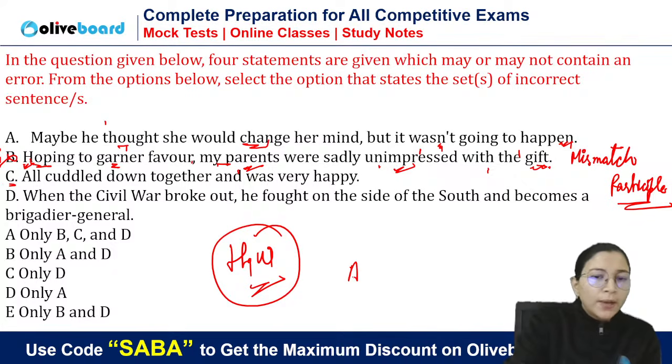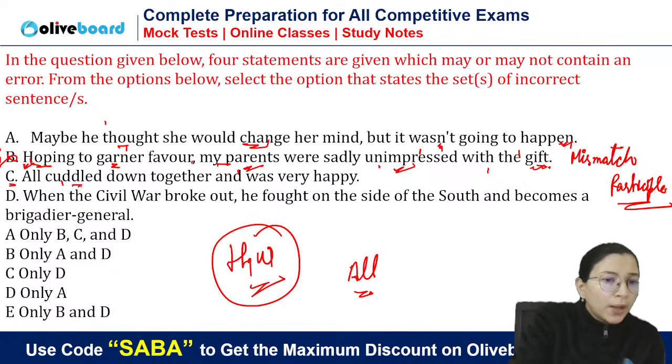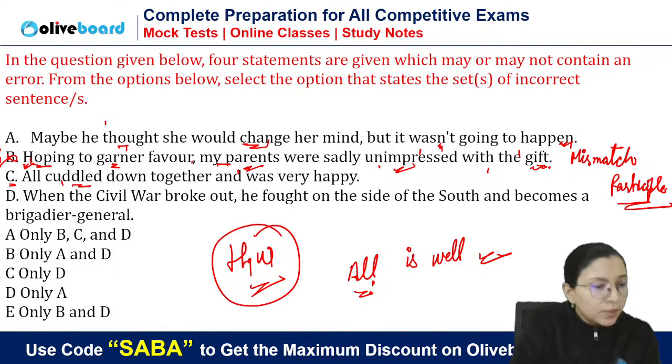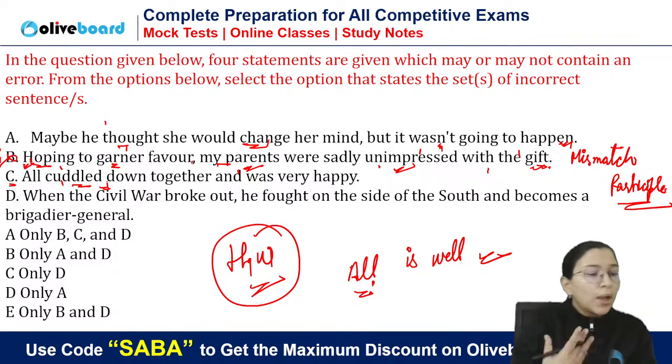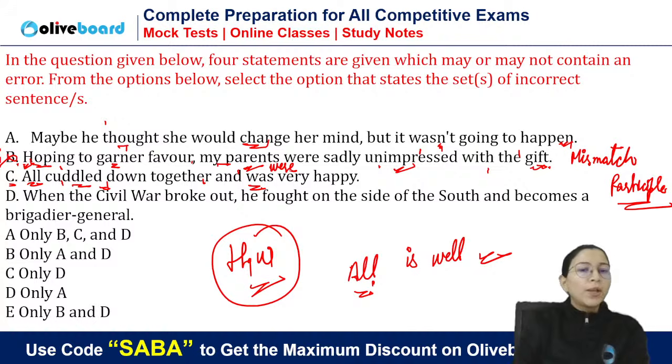All cuddle down. See, all can refer to one also. All can refer to countable and uncountable. But can you use it for uncountable with cuddle down? Contextually you have to decide, because we can say all is well. This is also correct. All that glitters, we need a singular verb, is not gold. But here all is not referring to an uncountable noun, it is referring to a countable noun, because all cuddle down together. An uncountable noun cannot cuddle down together. All can be some animals, puppies, or humans, babies, anything. So all is referring to a countable noun. That is why it will be: all cuddle down together and were very happy.